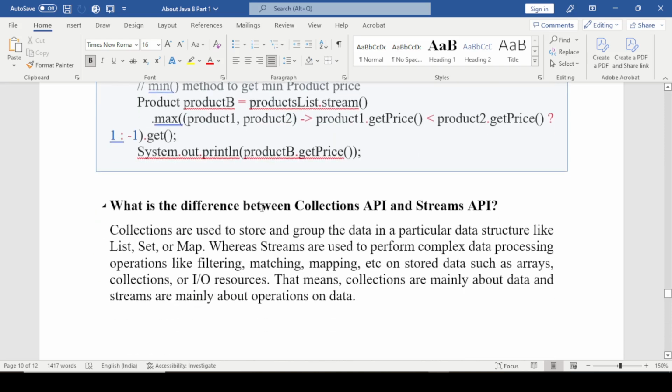The next question is what is the difference between Collection API and Stream API? Collections are used to store and group data in a particular data structure like list, set or map. Streams are used to perform complex data processing operations like filtering, matching, mapping on data sources such as arrays, collections, input output resources. That means collections are mainly about data and streams are mainly about operations on the data.